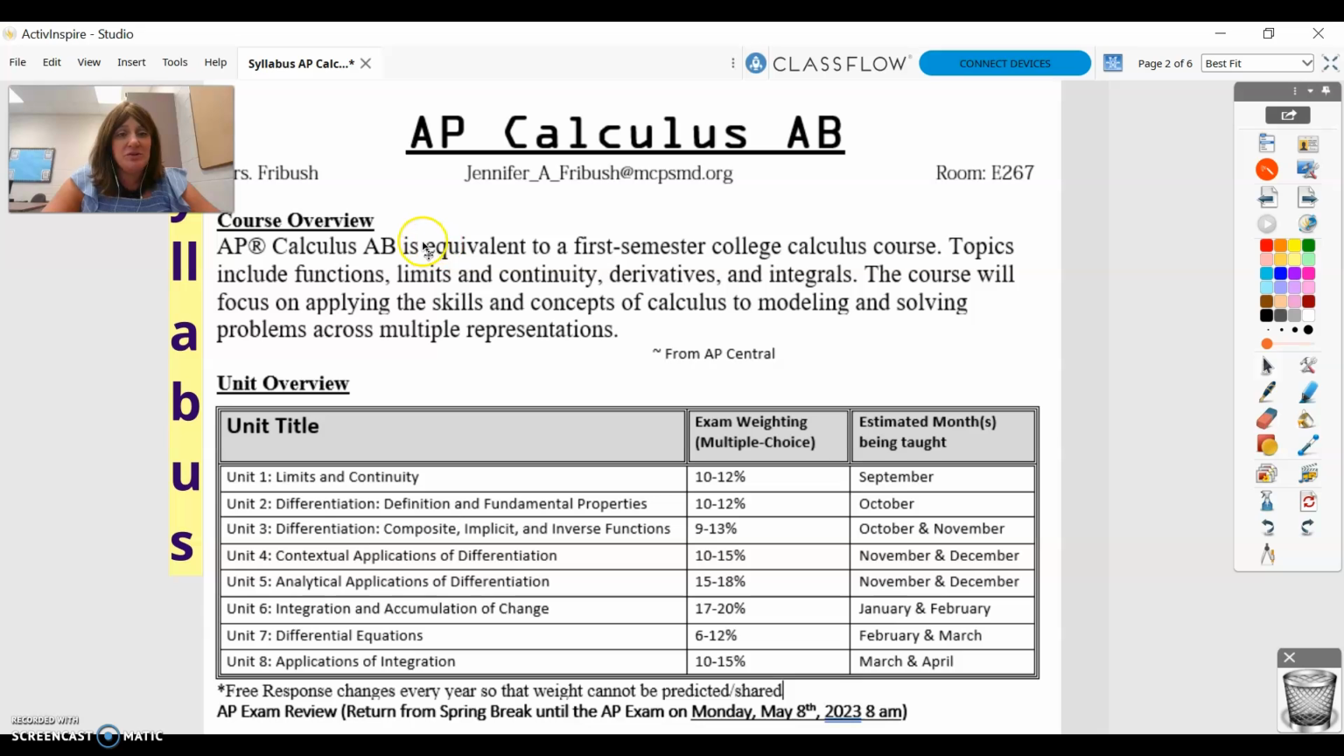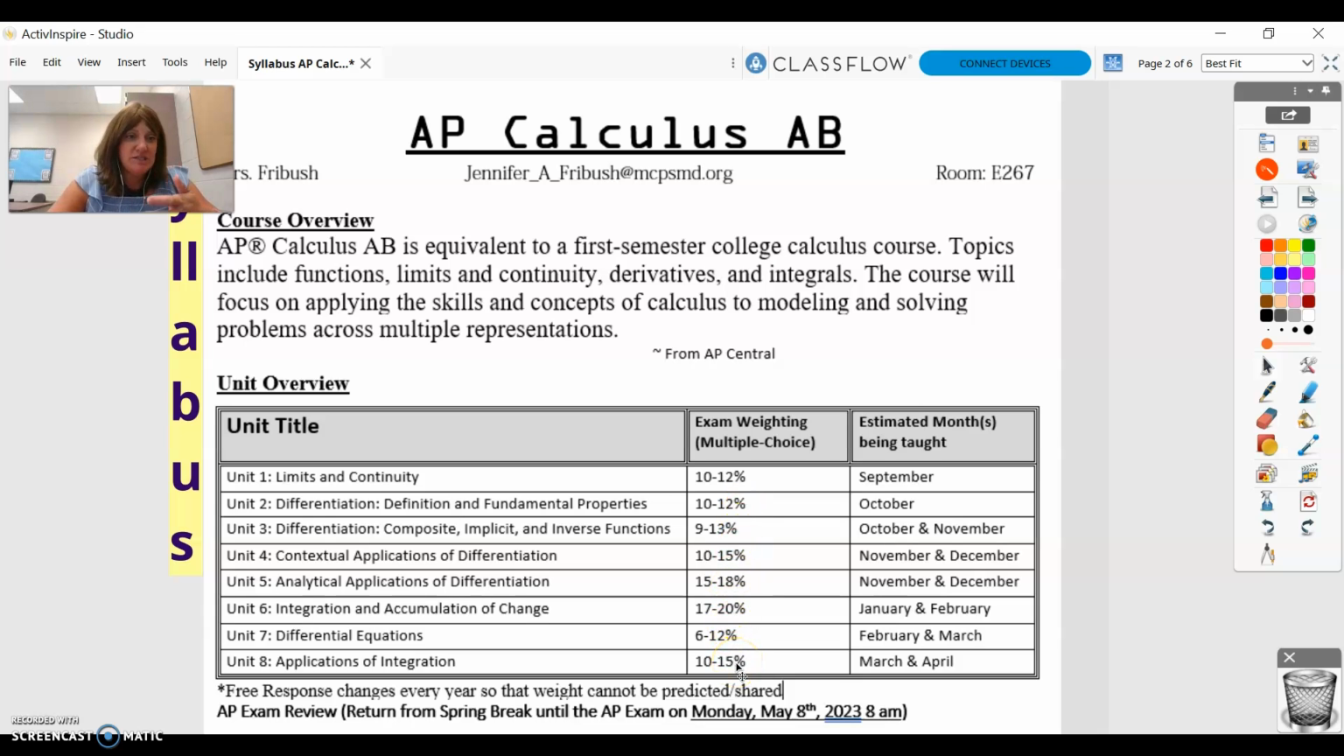This goes through the course overview from the AP Central website. It is a first semester college calculus course. It goes over the topics. If you're a math person, you'll really enjoy this. If you're not, I'll make you a math person by the end of this, I promise. I put here all the units of topics that we are going to study, and I put the multiple choice weighting that they will hold.